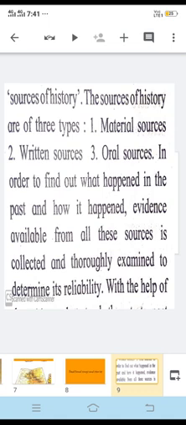So archaeologists have found such type of things, and they have studied such type of things carefully. So the first source is material source, where we can classify the things as things and objects. Then we have the written source. As I told you, some of the examples like books. The books were written in past. This can be called as a written source of history. And then the third one is oral source.